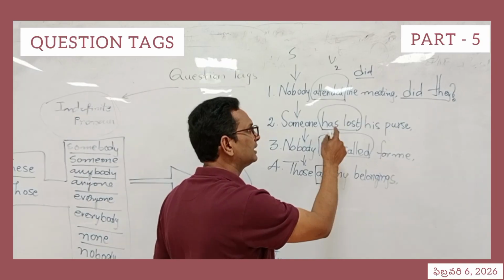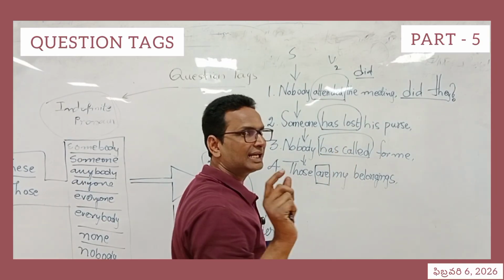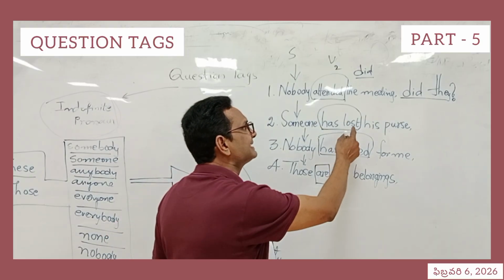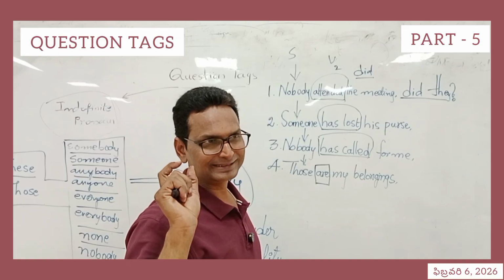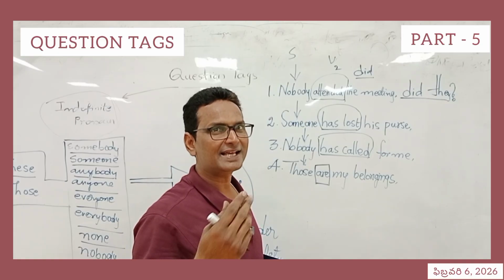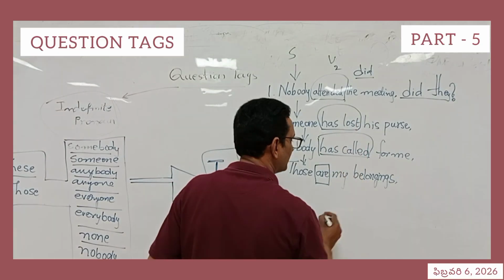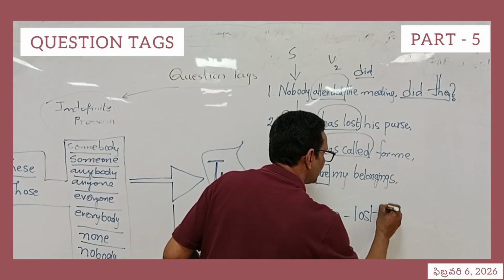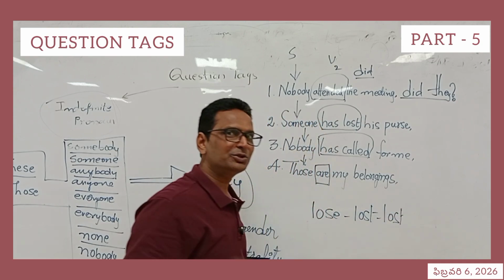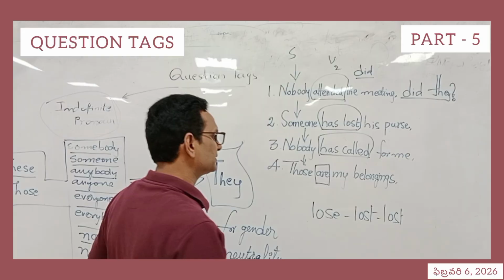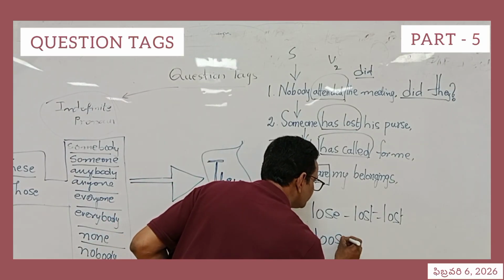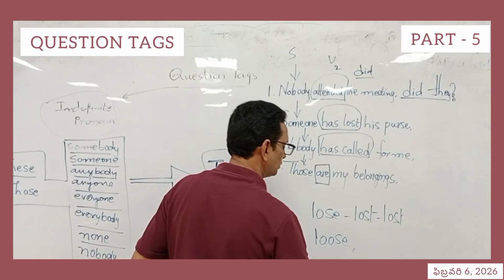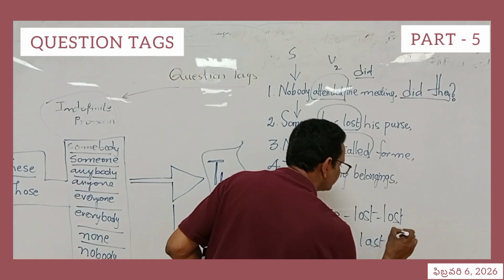Next, someone has lost his purse. What is the tense in the sentence? Has plus V3. Lose, L-O-S-E, lost, L-O-S-T. This verb poses some challenges. Usually, this is extra information: L-O-S-E, L-O-S-T. I would like to give you another list with the same pronunciation. L-O-O-S-E. And a different word, L-A-S-T.